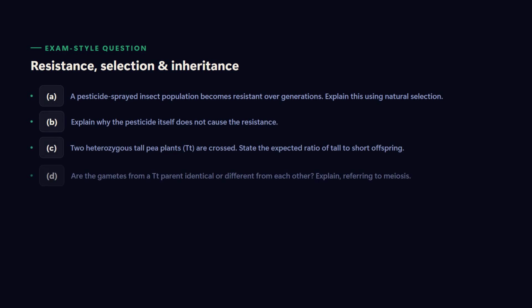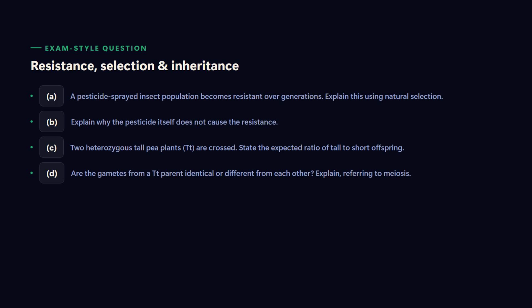Now, a full exam-style question, tying together everything in this lesson. Part A. A population of insects is sprayed repeatedly with the same pesticide. Over several generations, the population becomes resistant to it. Explain this in terms of natural selection. Part B. Explain why the pesticide itself does not cause the insects to become resistant.